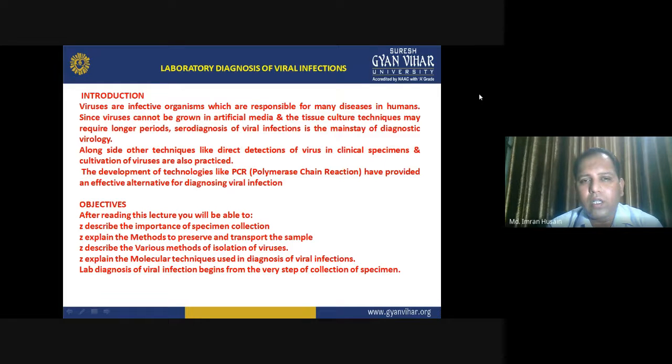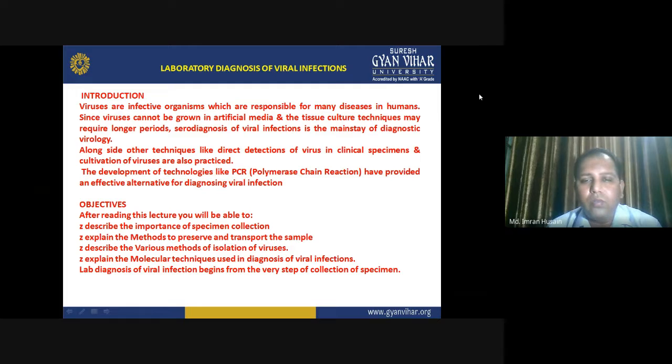Alongside, other techniques like direct detection of virus in clinical specimens and cultivation of viruses are also practiced. So every time you have to look into how these things are behaving, how they should be detected, and how they should be cultivated in the laboratory.